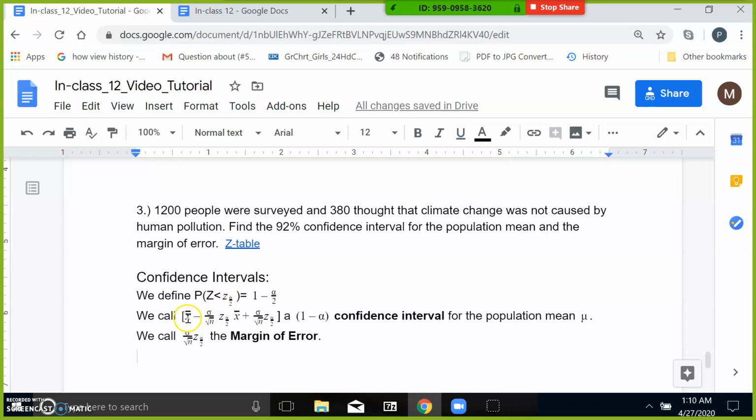Okay, so it involves finding x bar. So let's find x bar. And also we need to find sigma and n. So note here, n is equal to 380. Oh, sorry, 1200.